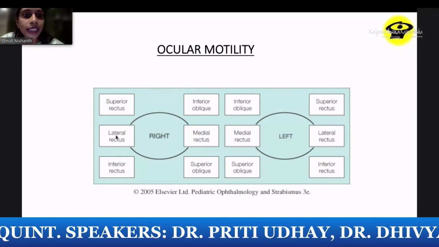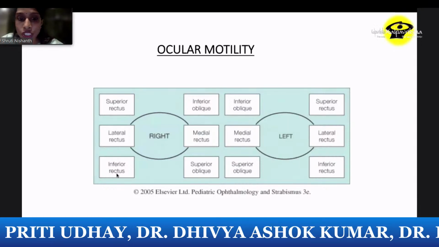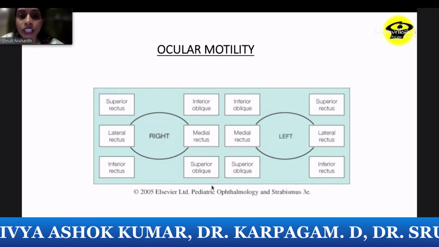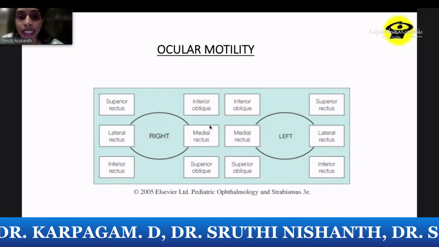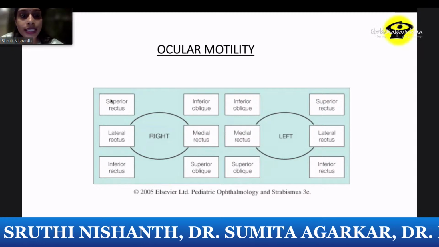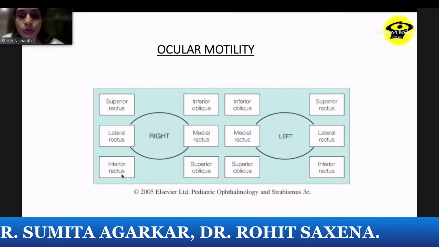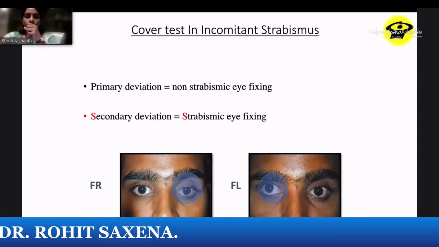If you see that in the temporal aspect, the recti muscles take over for elevation and depression, whereas on the medial aspect, the oblique muscles take over for elevation and depression. So in the medial aspect, the inferior oblique is responsible for elevation and superior oblique is responsible for depression. Whereas in the temporal side, the superior rectus is responsible for the elevation and the inferior rectus is responsible for the depression. So this is how you check your ocular movements.